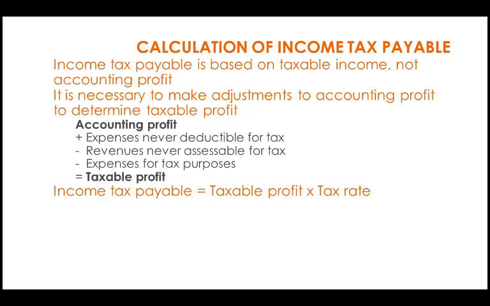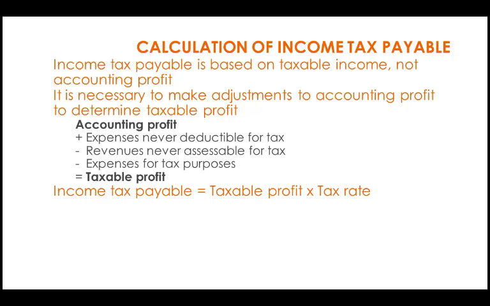Now, this is the sample format of calculating income tax payable when you're starting from accounting profit. What you will do is determine the accounting profit, and then add expenses that are never deductible for tax, and then deduct revenue never assessable for tax, and then less expenses for tax purposes.